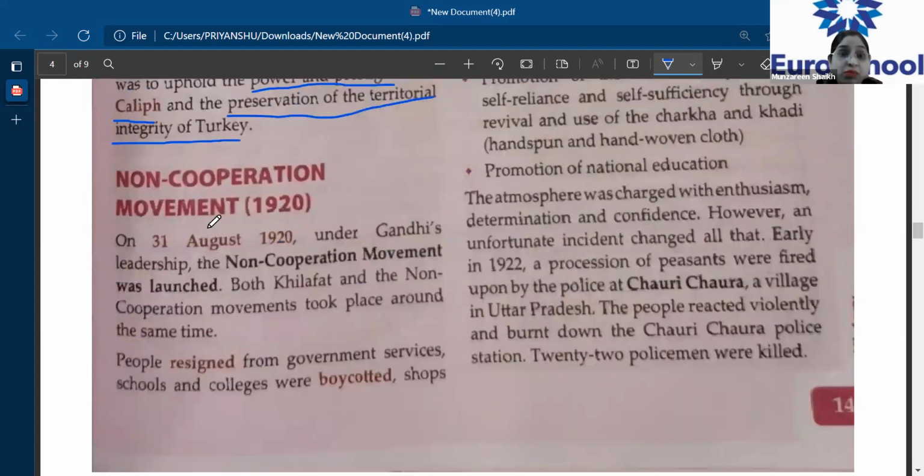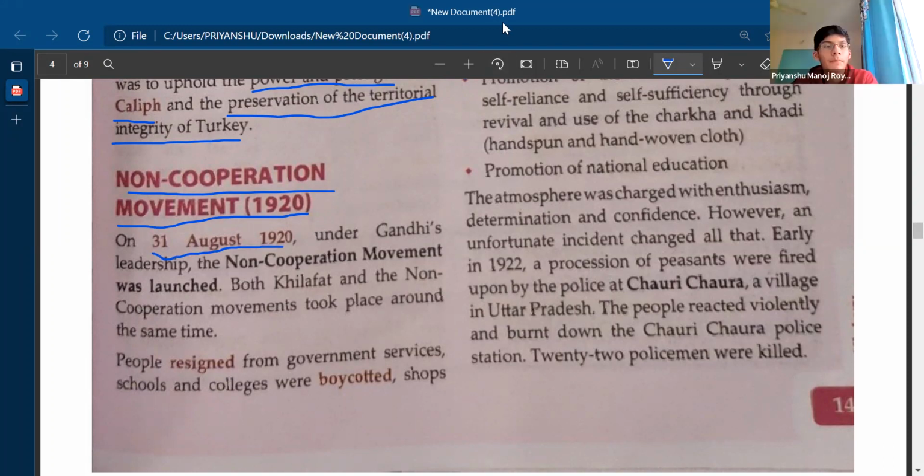This is the most important topic, that is non-cooperation. See, children, you will have the civil disobedience movement and the non-cooperation movement. You need to understand the difference between non-cooperation and civil disobedience. Non-cooperation, the word itself is self-explanatory. That means we are not going to cooperate. With whom? With the Britishers, right? So how are we not going to cooperate with the Britishers? In what ways? Can you tell me?